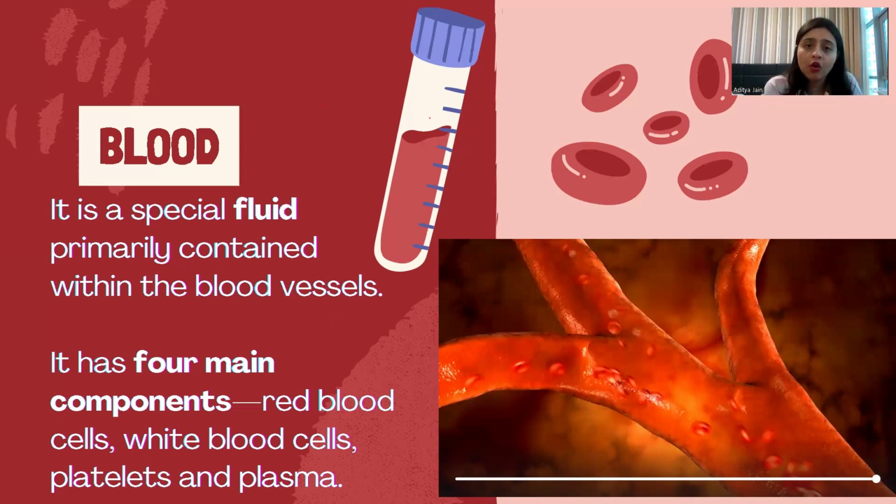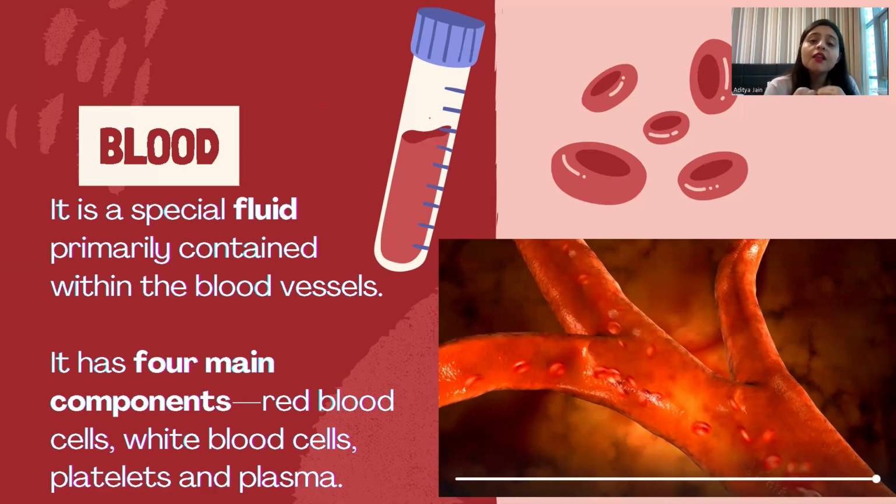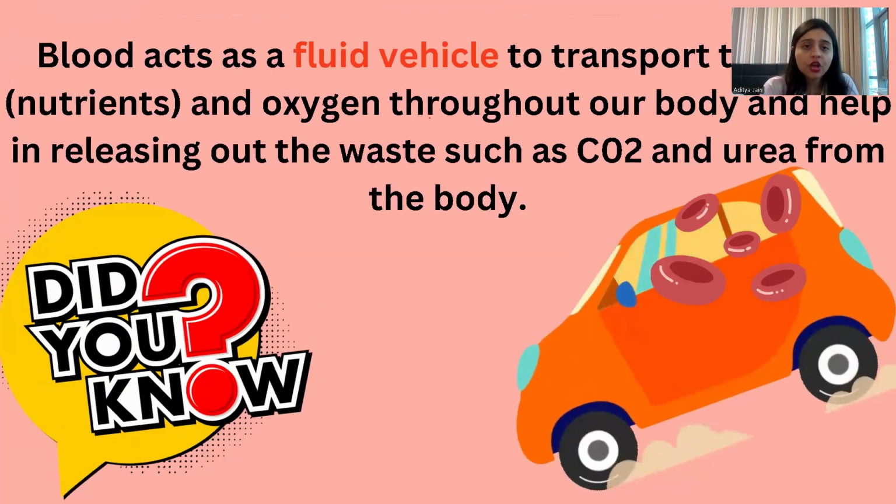It has four main components: the red blood cells, white blood cells, platelets, and plasma. So blood itself has four main components: the RBCs, the WBCs, the platelets, and the plasma. Now we are going to learn one by one. So it's general information now.